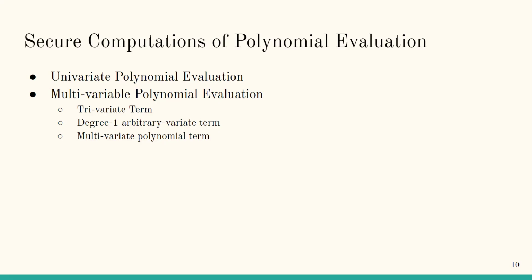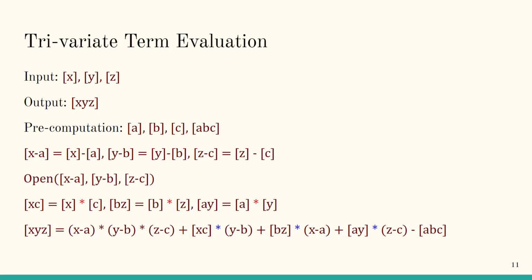That brings us to our contribution, Polymath. The first part of Polymath concerns evaluation of polynomials on integers. The first protocol we developed generalizes Beaver multiplication into the product of three secret shared values. To do this, we utilized pre-generated shares of random a, b, c, and shares of abc.